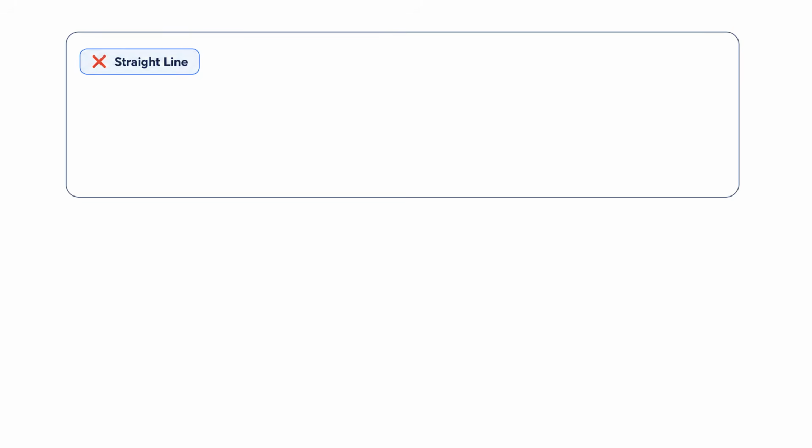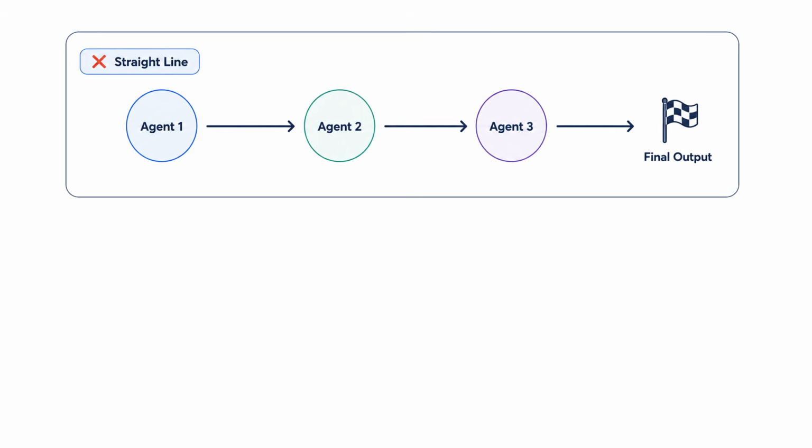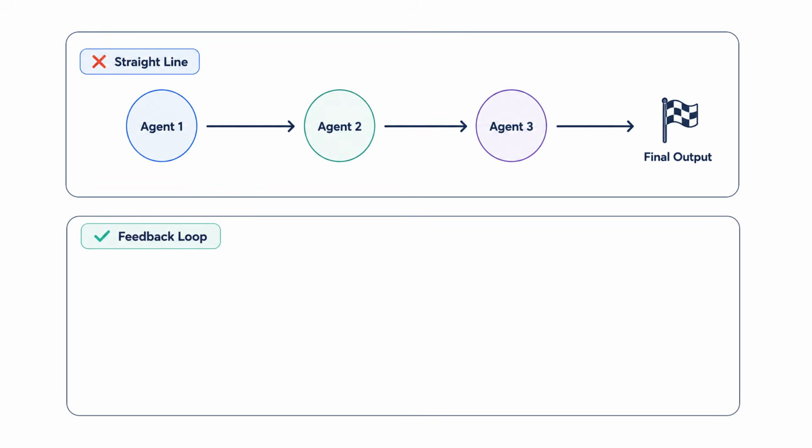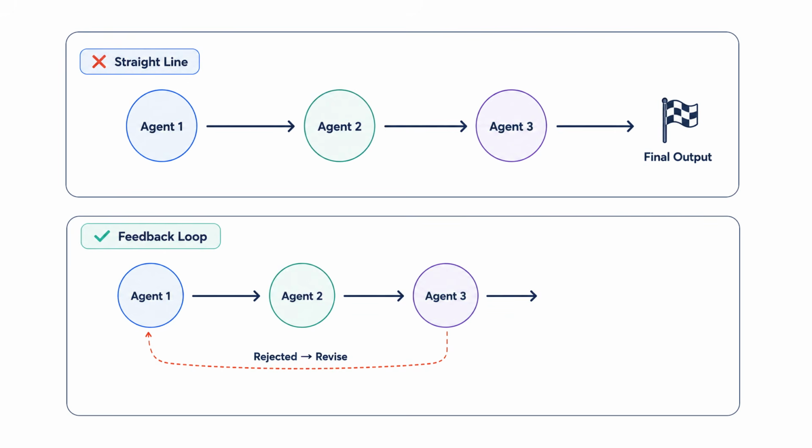Agents are not in a straight line. Agent 1 produces it, agent 2 receives it, agent 3 receives the final result. That's not how agents work. If agent 3 decides that this is not good, it should be able to send it back to agent 1. This is what a full agent loop looks like. So the writer and editor can go back and forth and review each other's work in this particular flow. So maybe allow 3 rounds to do that.